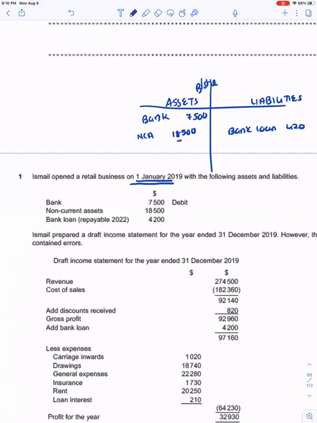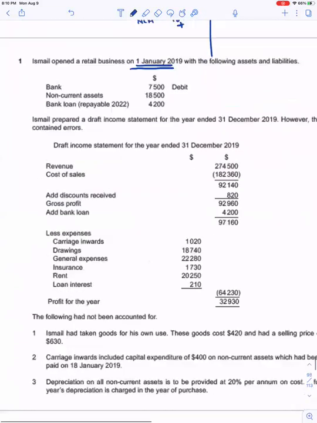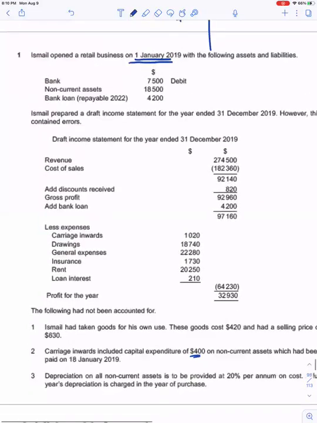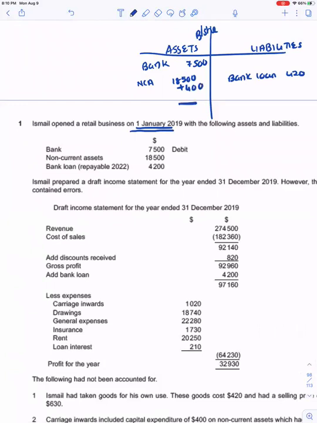In the non-current assets, there was one capital expenditure which had to be added on the opening date. So I would include this 400. Let's see what my total assets are. 7,500 plus 18,500, 26,000. Now this was not accounted for on 1st of January.